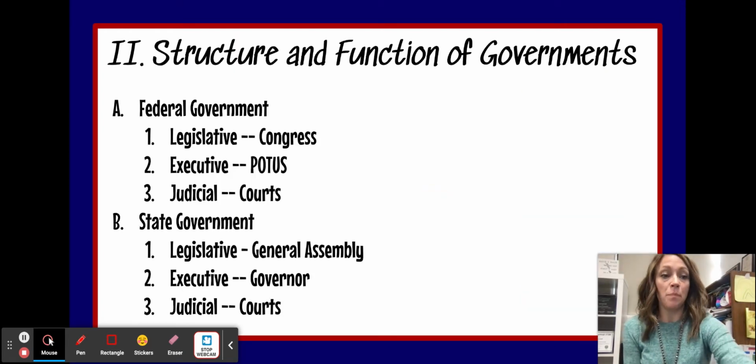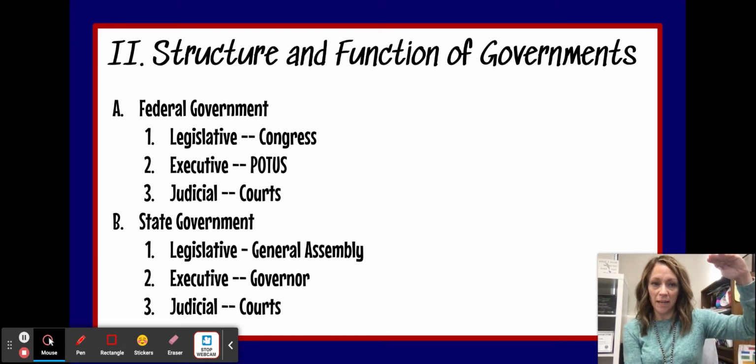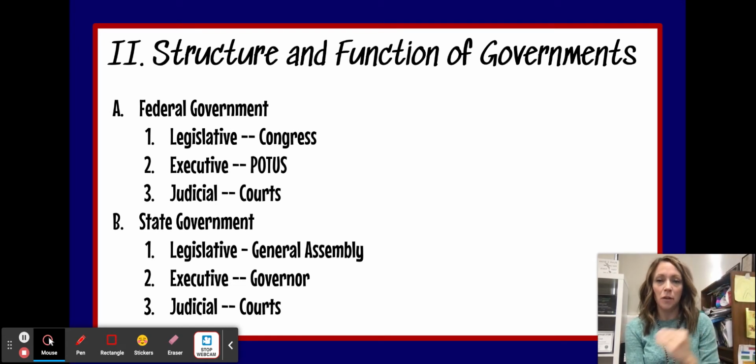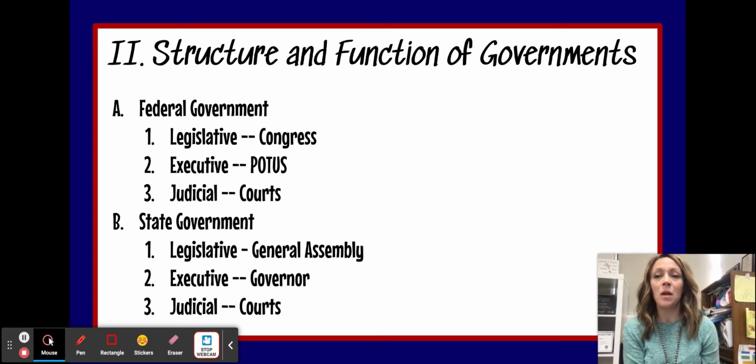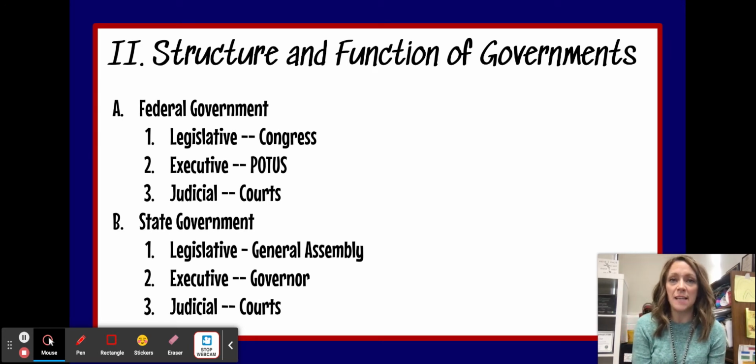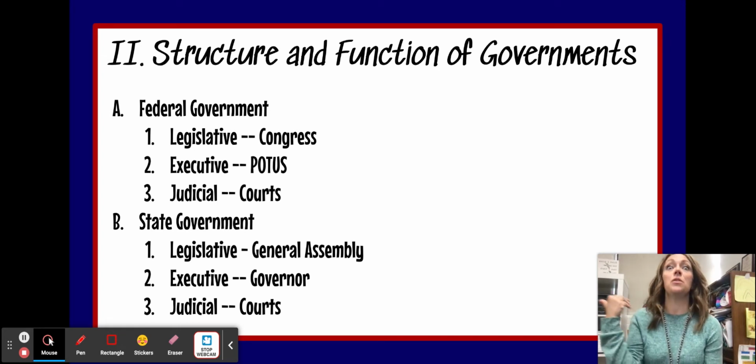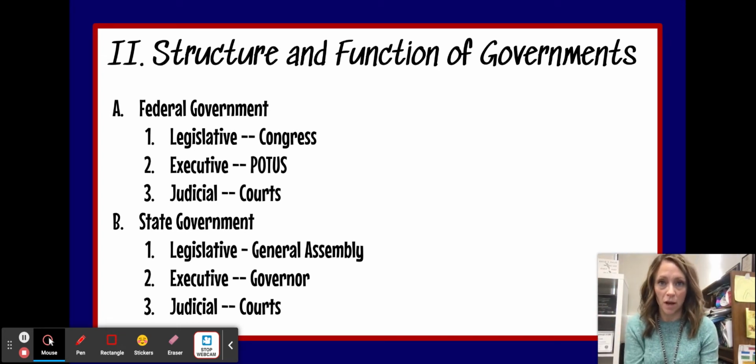Okay, so for our federal government, we know that the legislative branch is Congress. You also need to make sure you remember that Congress equals the House of Representatives and the Senate. You also need to know that their job is to make laws. Okay. The executive branch of our federal government is led by the President of the United States. Also in the executive branch is the Vice President and the Cabinet. Their job is to execute or enforce the laws.